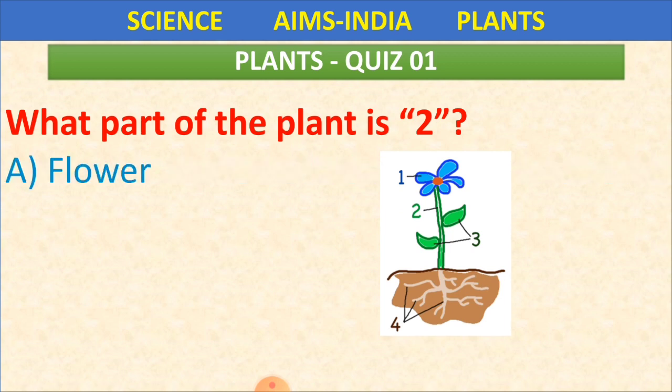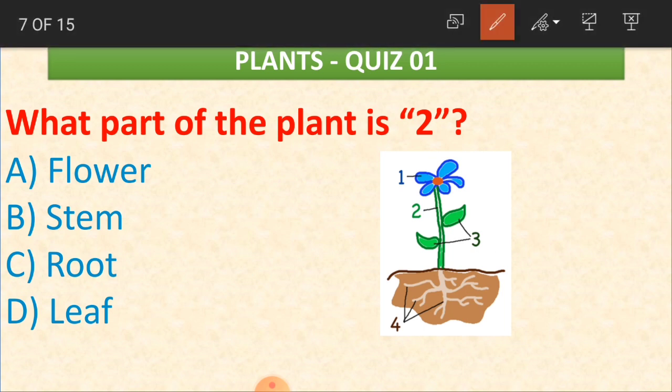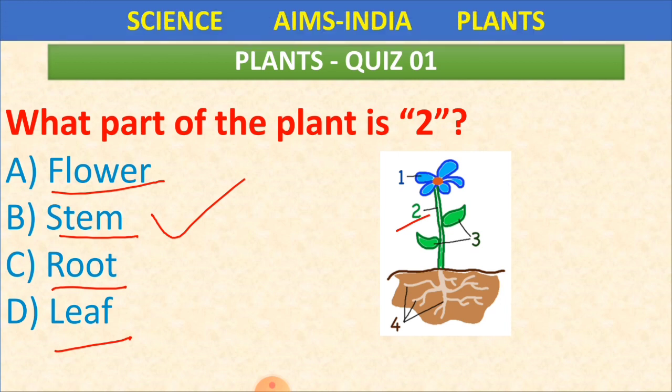What part of the plant is two? Here, this one, two. What did we call it, children? It is above the soil. And with the help of this part we are having flowers, we are getting leaves. So what is this part called? Is it a flower, stem, root or leaf? Yes, it is stem. Good. Then we'll go to the third one.